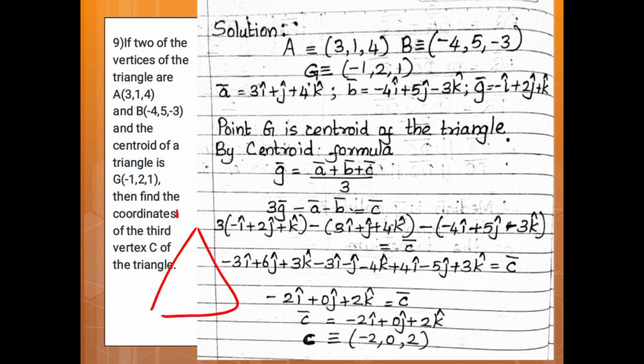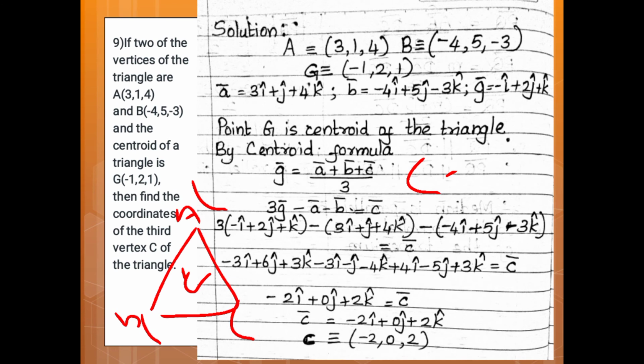ABC is a triangle, vertices A and B are given, and G is the centroid of triangle ABC. We have to find C. See how to solve this, by applying the centroid formula of a triangle.